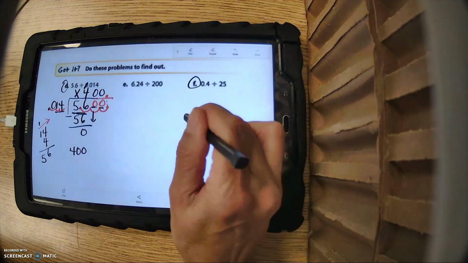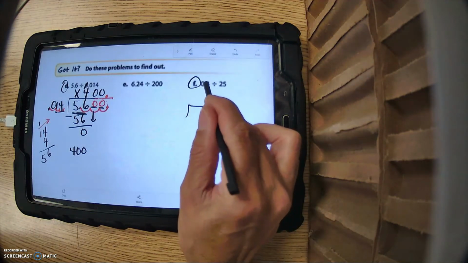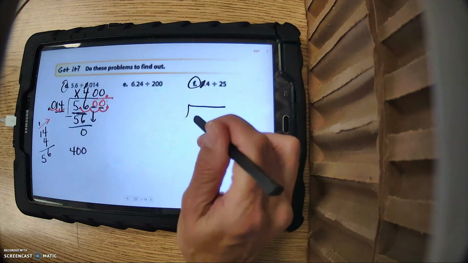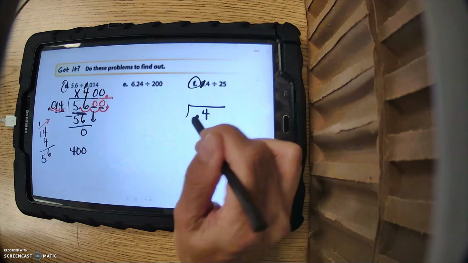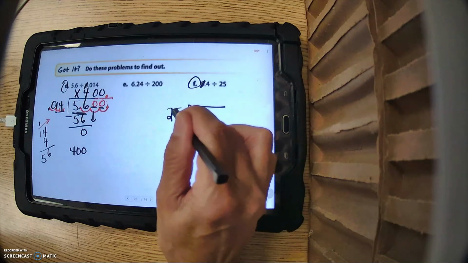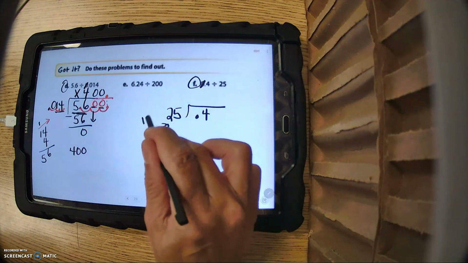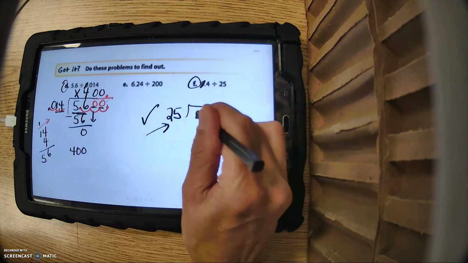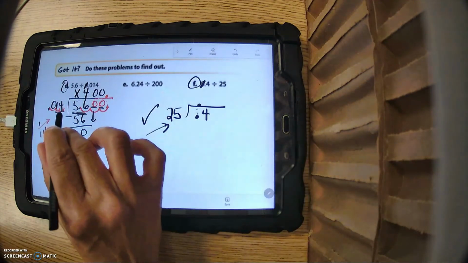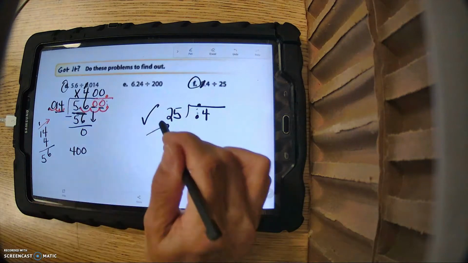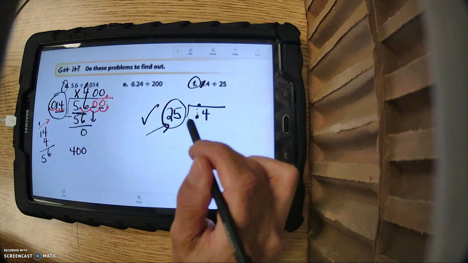All right, now let's try this last one. How'd you do? So this first number is what goes in the house. Remember, you don't need that 0 on the outside. So 4/10 divided by 25. Now here I want you to notice it is a whole number. We're good to go. So all you do is you bring up the decimal point and you're going to divide. This is where you need to realize what the difference is between when you have a whole number and when you don't have a whole number.